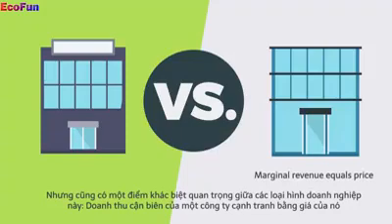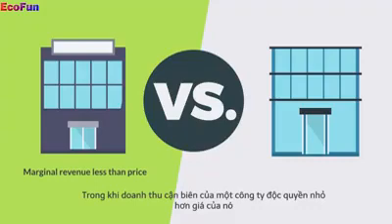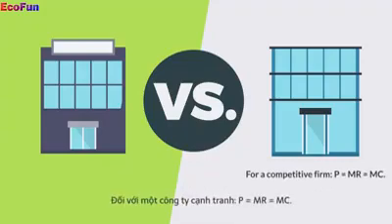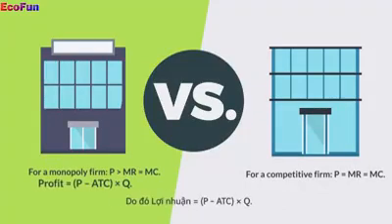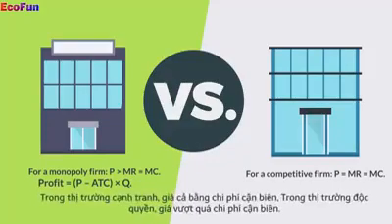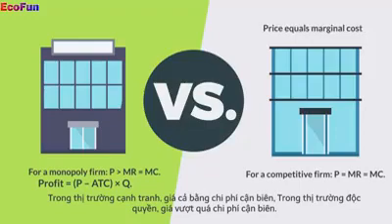The marginal revenue of a competitive firm equals its price, whereas the marginal revenue of a monopoly is less than its price. That is, for a competitive firm, price would be equal to marginal revenue and equal to marginal cost. For a monopoly firm, price would be larger than marginal revenue and marginal cost. Therefore, profit would equal price minus average total cost, multiplied by quantity. In competitive markets, price equals marginal cost. In monopolized markets, price exceeds marginal cost.